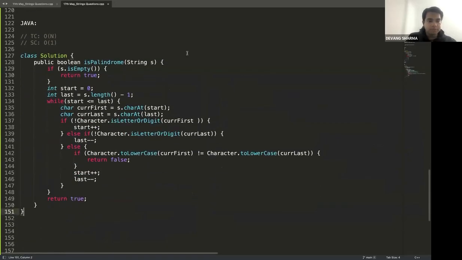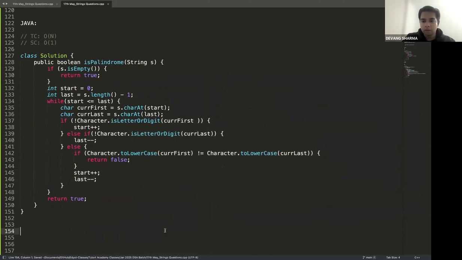So if I take it here for Java folks, line by line, same code. Okay, here I'm applying two pointers. Here I'm getting the two characters. I'm comparing: if it is not alphanumeric, start plus plus; not alphanumeric, last minus minus. Then you compare by converting into both lowercase or uppercase, totally your choice, then start plus plus and end minus minus.